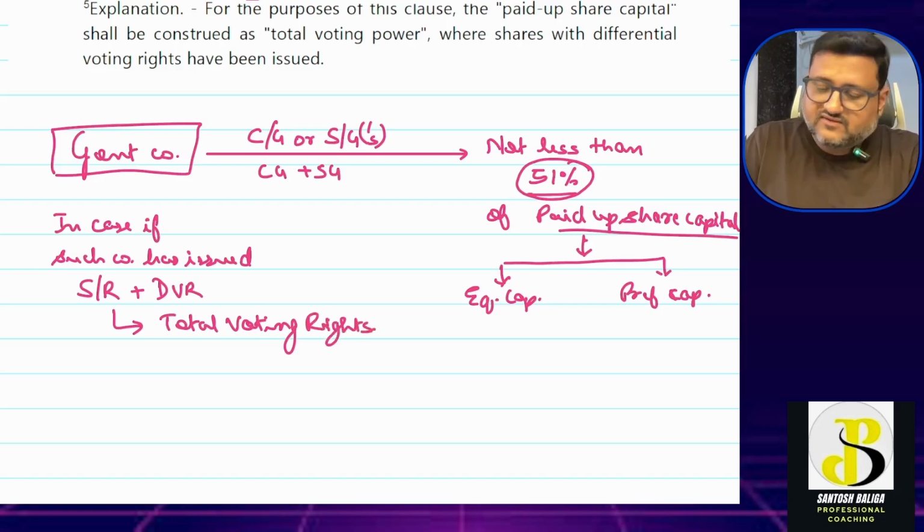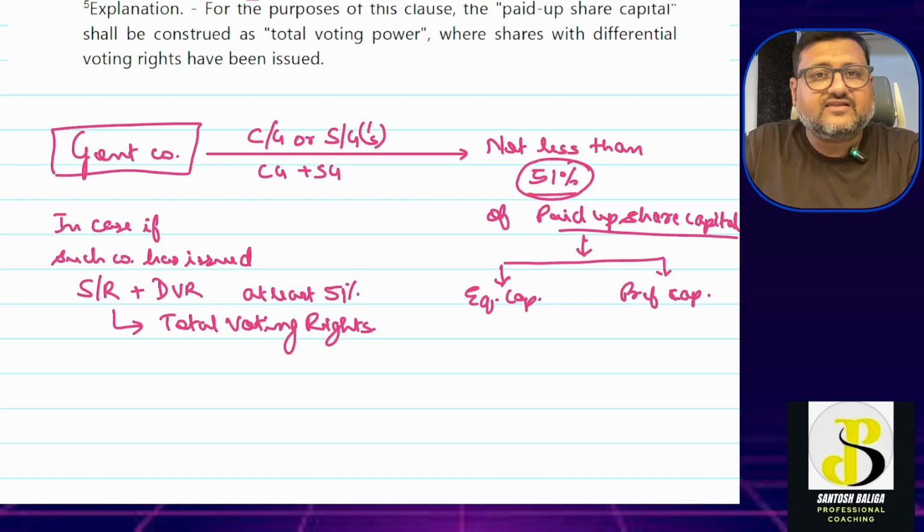Which means that the central government or state government or a combination of central government plus state government shall have at least how much? At least 51% of total voting rights in that particular company. Then it will be called a government company. Is this clear? We will run through the scenarios. It will be very clear after understanding the scenarios.